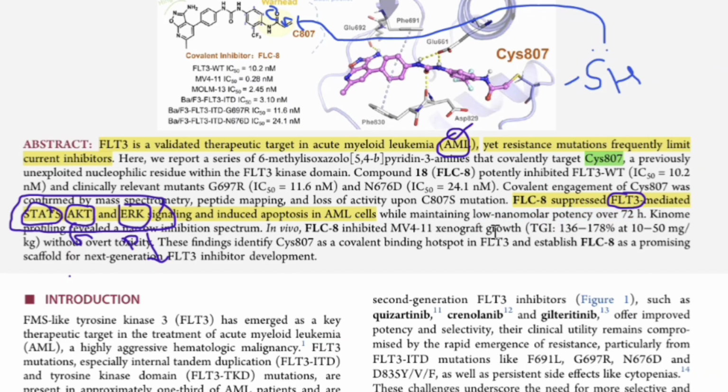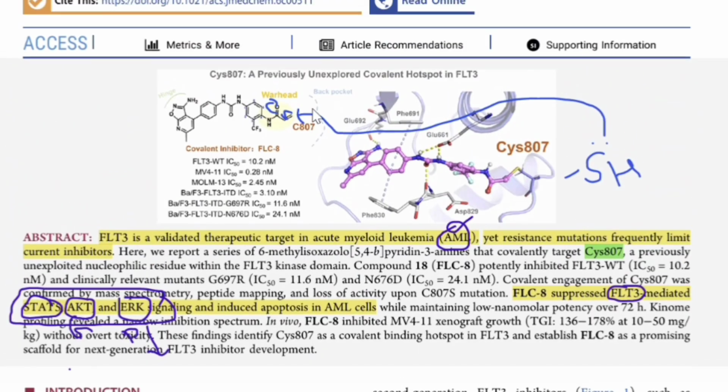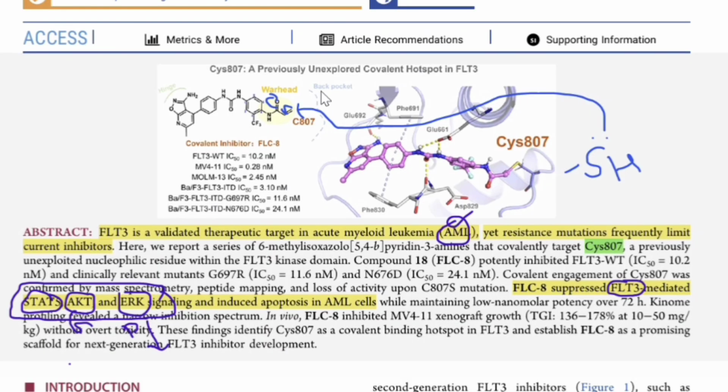However, whatever they have reported, if you have some idea about Michael addition and the reaction with CYS807, or if you know this protein properly, you can incorporate your idea and make it even better. I really like the paper. If you also liked the paper, go and read it, and all the very best for that.